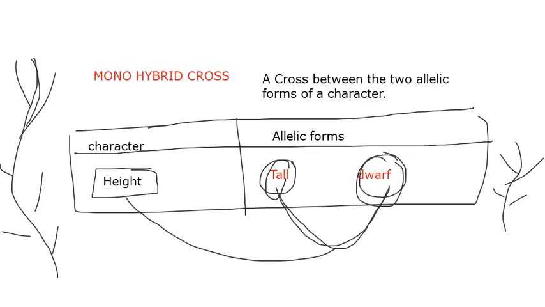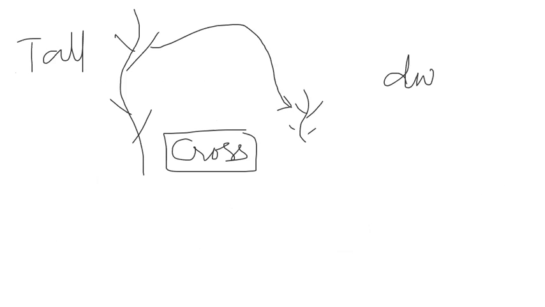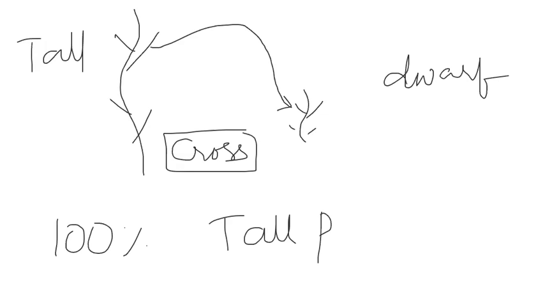In monohybrid cross, we said it is a cross between the two allelic forms of a character. So first of all, this is the tall plant and this is the dwarf plant. We take the male gametes of this plant and the female gametes of the other plant. That we call a cross. When a tall plant is crossed with a dwarf plant, Mendel obtained 100% tall plants. This is what happened in the garden.